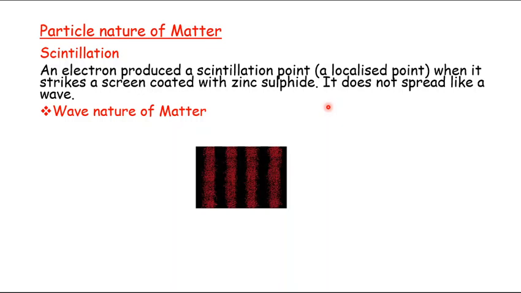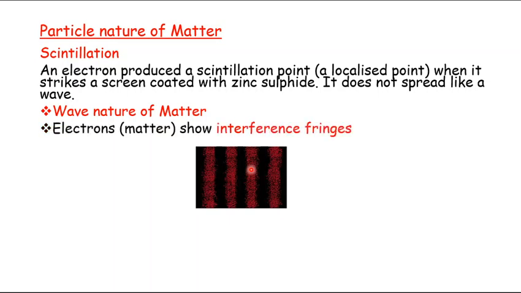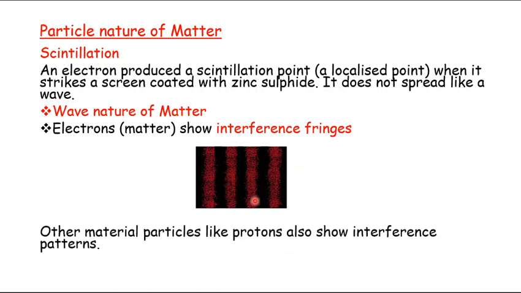About the wave nature, just as in the case of light, we see an interference pattern. Similarly, electrons show interference fringes. This has been copied from the web, I don't remember the website. So these are the interference fringes of electrons. Not only electrons, other material particles, such as protons, also show interference patterns.